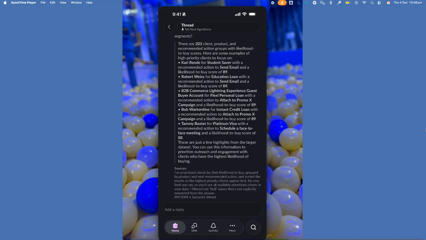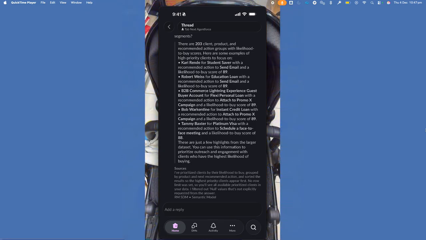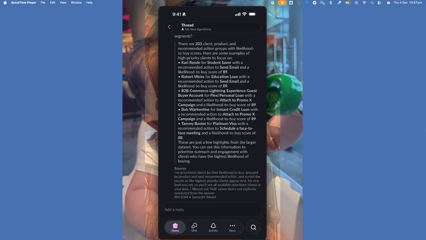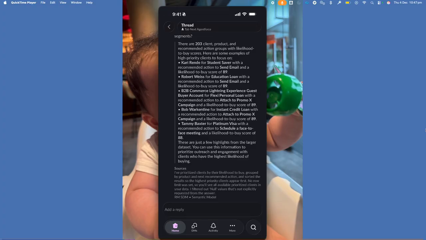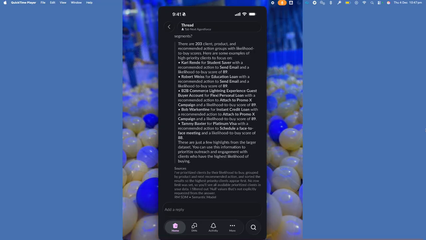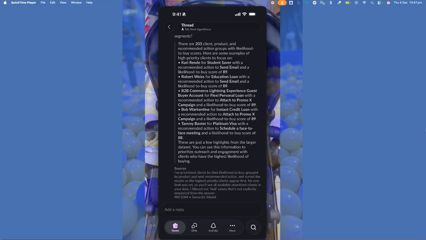And you can see straight away, my Agentforce responds back that there are 203 clients, and these are the ones that you need to prioritize. So I can see, for instance, Carrie Rand is looking for a product called Student Saver. I can also look at the recommended action: we need to send Carrie an email. And I can look at the prediction that gives me a likelihood to buy score of 89. Same with Robert Wiz. Robert Wiz is looking for an education loan, and I can see again the recommended action is to send an email.